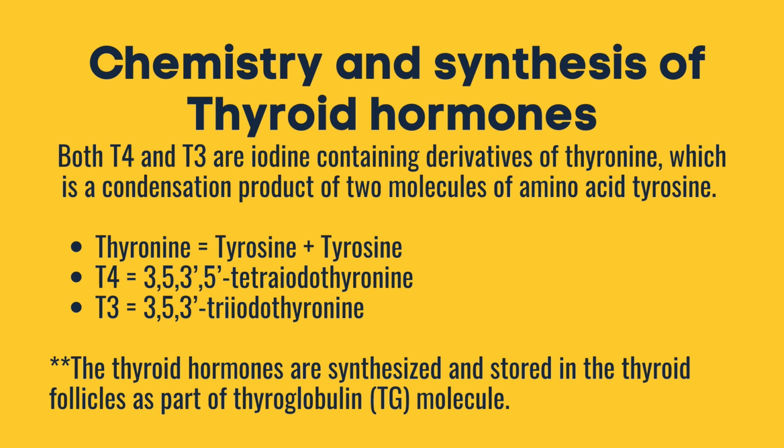Let's proceed to the chemistry and synthesis of thyroid hormones. Both T4 and T3 are iodine-containing derivatives of thyronine, which is a condensation product of 2 molecules of amino acid tyrosine. For thyronine, we have the tyrosine plus tyrosine. For T4, we have the 3,5,3',5'-tetraiodothyronine. For T3, we have the 3,5,3'-triiodothyronine. Take note, the thyroid hormones are synthesized and stored in the thyroid follicles as part of thyroglobulin molecule.